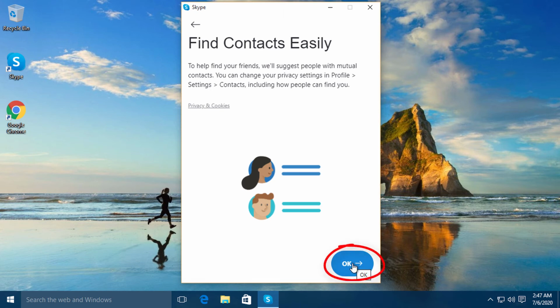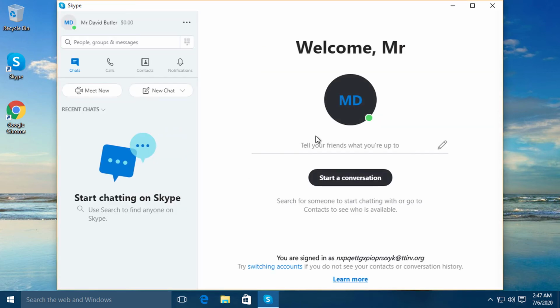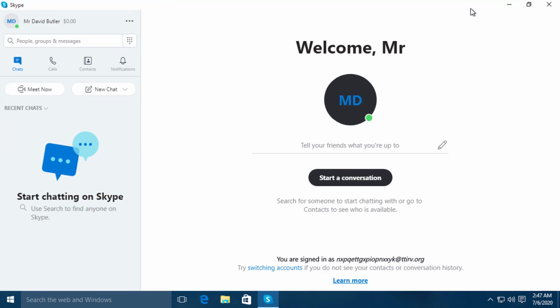Lastly, click on OK and you will be greeted by the Skype user interface. Here you can make calls, send messages, and invite other Skype users.